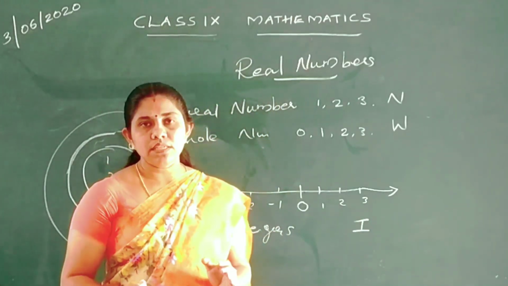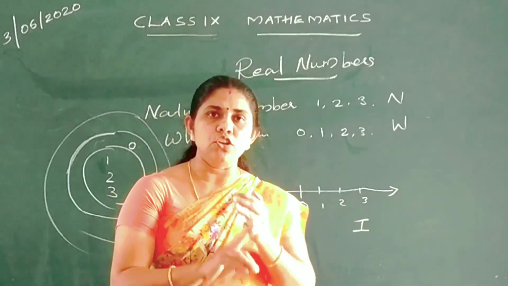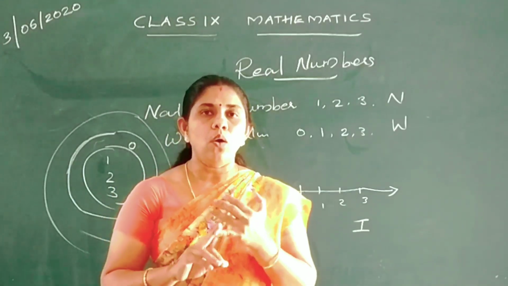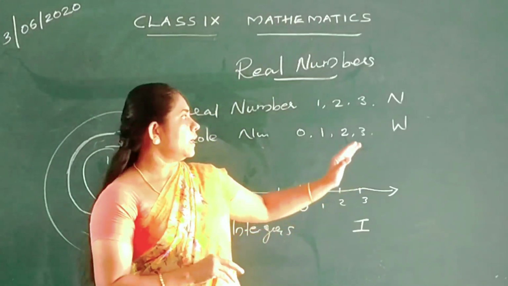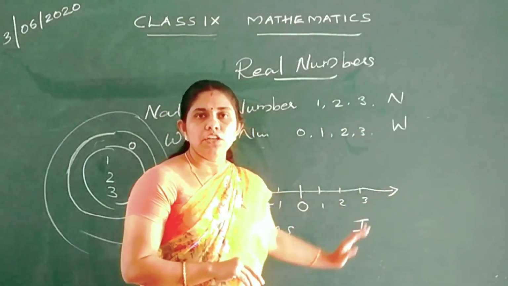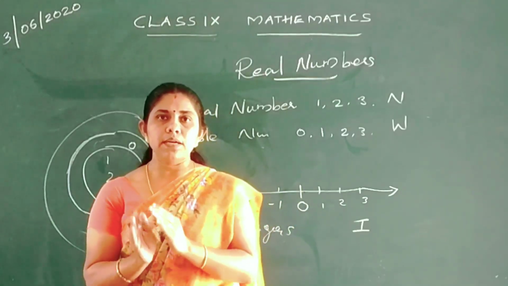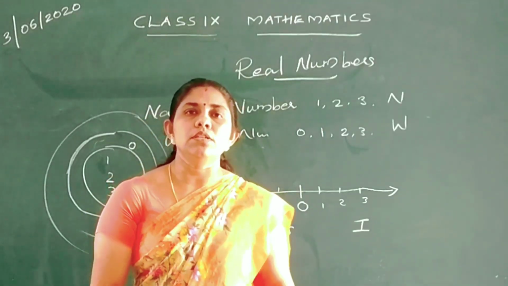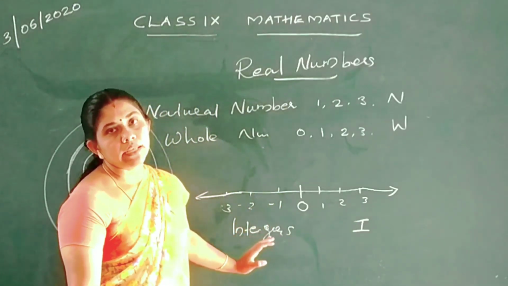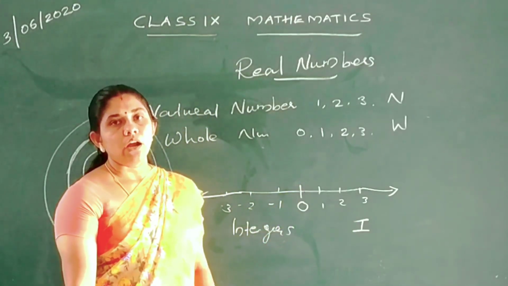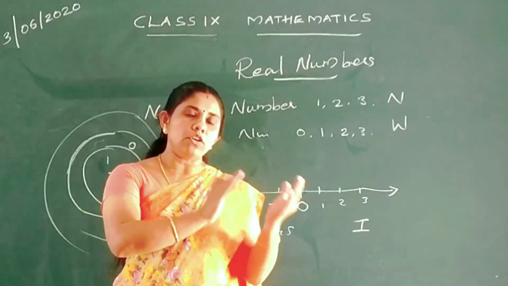Now, natural numbers start from 1, 2, 3 and are denoted by the letter N. Whole numbers start from 0, 1, 2, 3 and are denoted by the letter W. The set of whole numbers plus negative numbers gives us the integers, denoted by the letter I. Now we are coming to our topic.